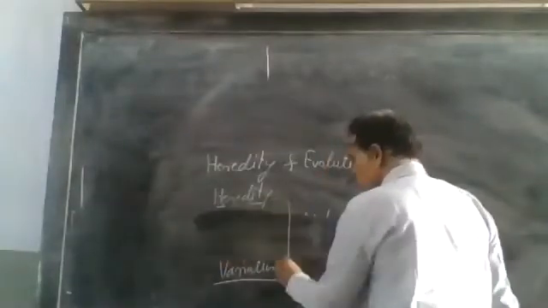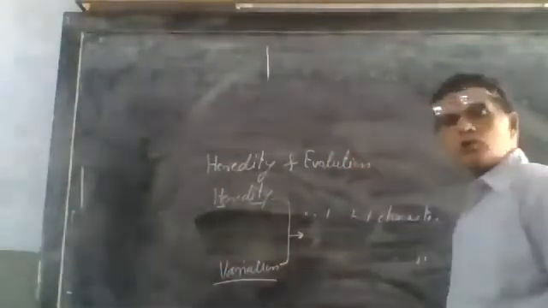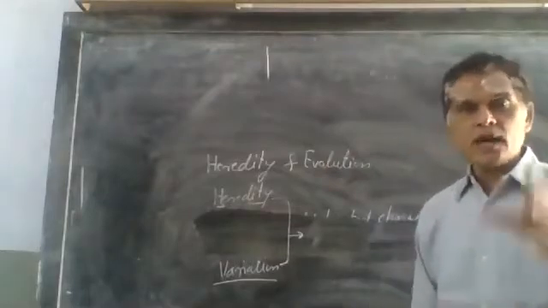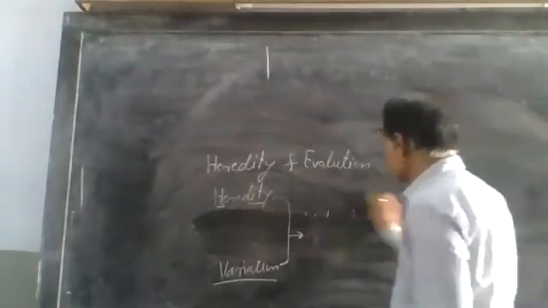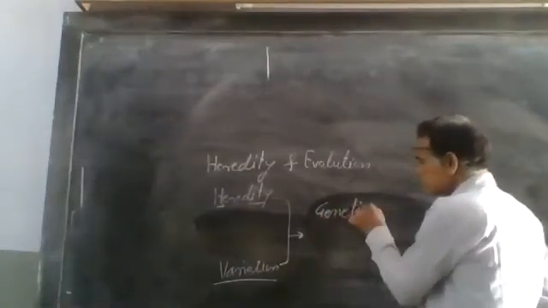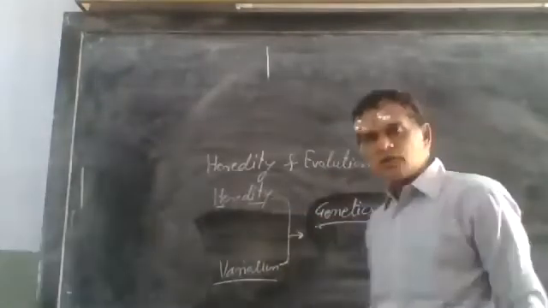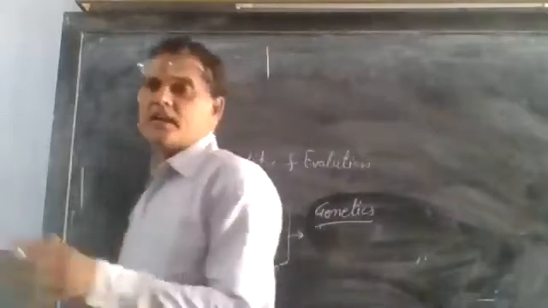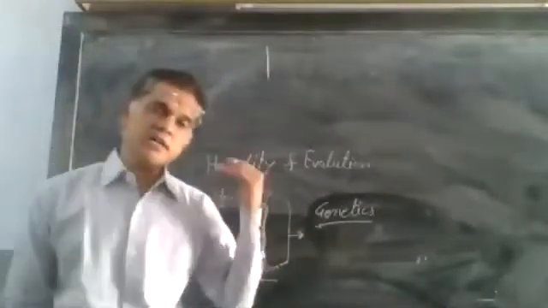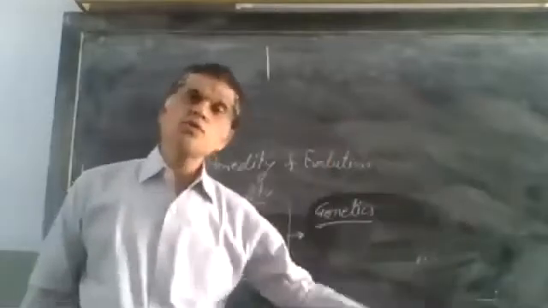Both are closely associated, and they are studied in a branch of science known as genetics, in which we study heredity and variation. Heredity means how characters are transferred from one generation to another.